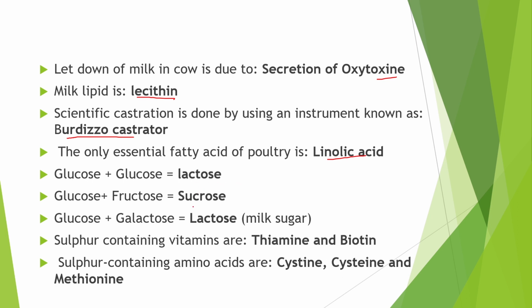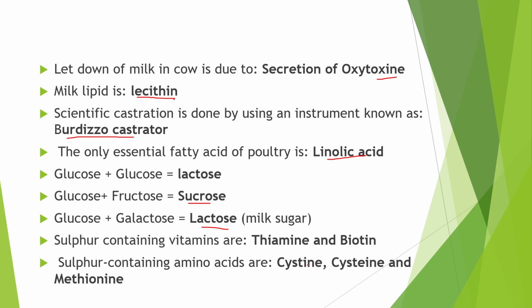Glucose plus fructose makes sucrose sugar. Glucose plus galactose forms lactose sugar. This lactose sugar is known as milk sugar. The sulfur containing vitamins are thiamine and biotin. Vitamin B1 is known as thiamine.